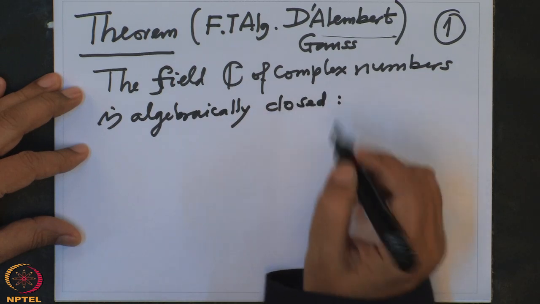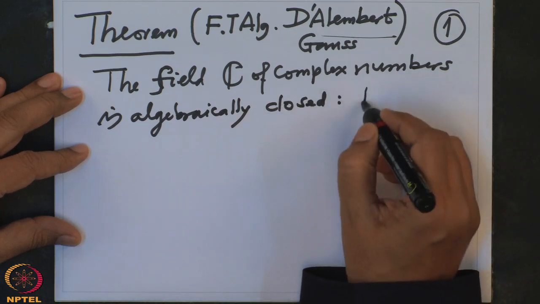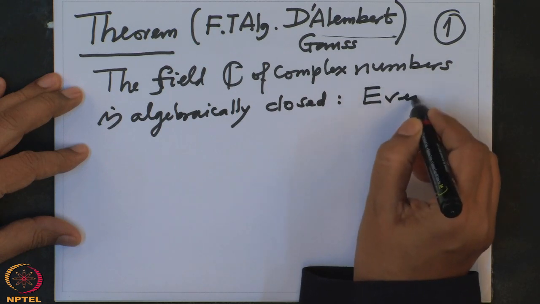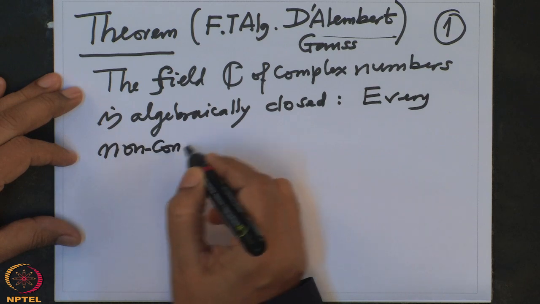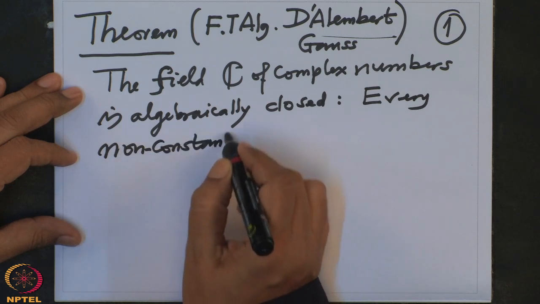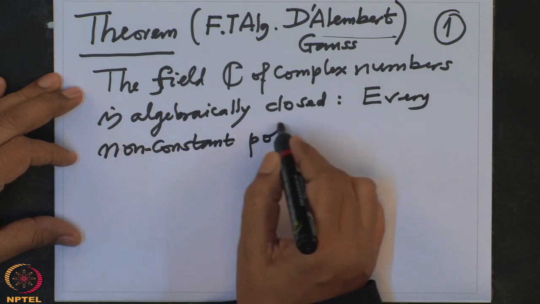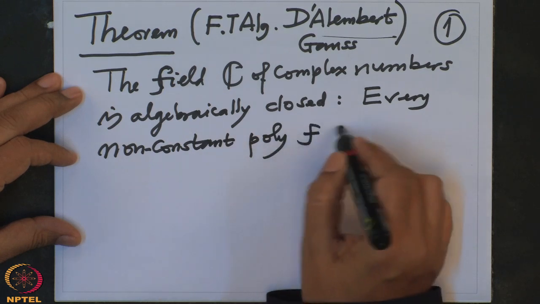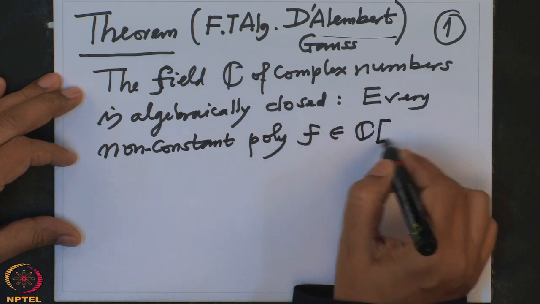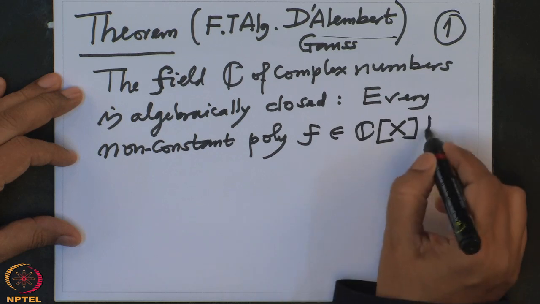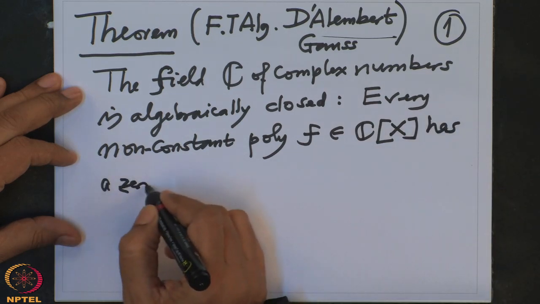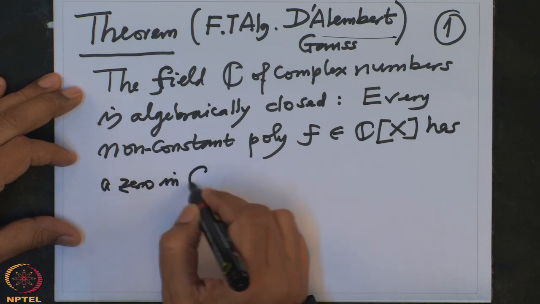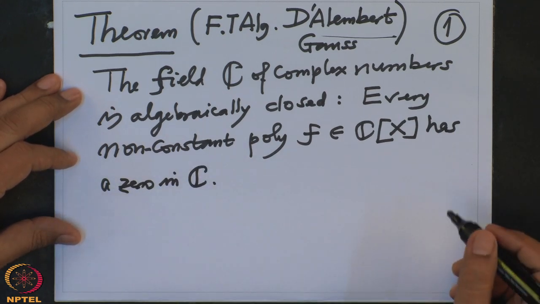So we will prove that every non-constant polynomial f with complex coefficients has a 0 in C. This is equivalent to checking C is algebraically closed.